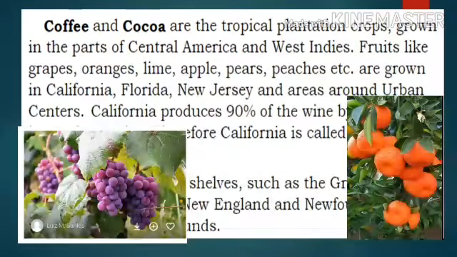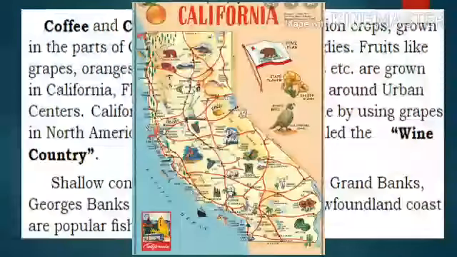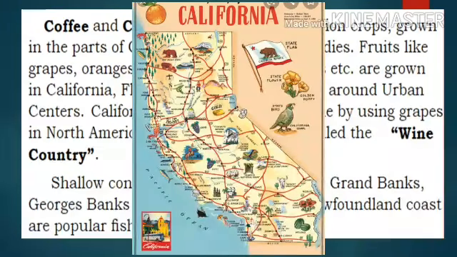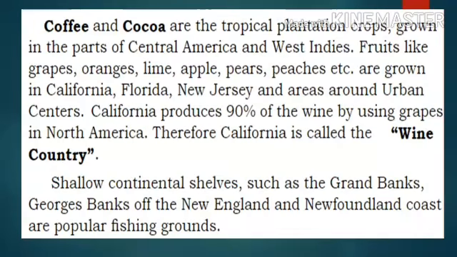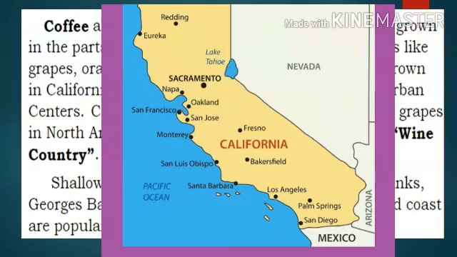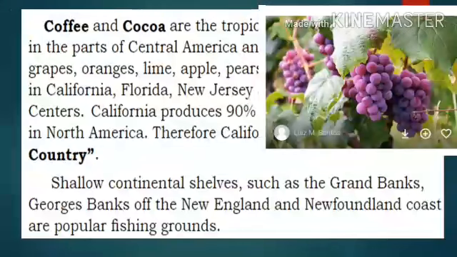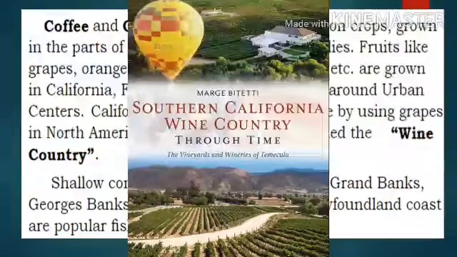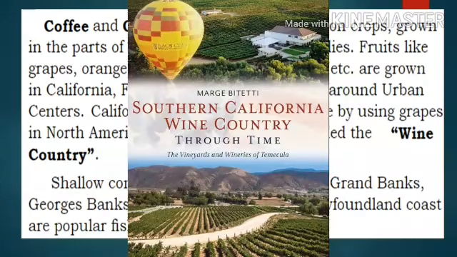Fruits like grapes, oranges, lime, apple, pears, peaches, etc. are grown in California, Florida, New Jersey and areas around urban centers. Here the fruit names are given, and the places where those fruits grow are also given. California produces 90% of the wine, using grapes, in North America. So therefore California is called the wine country.